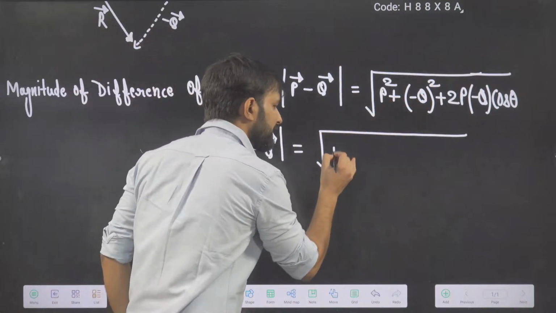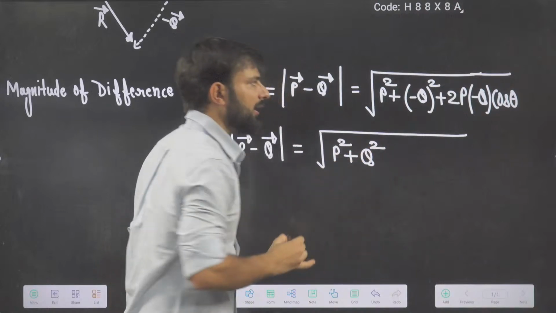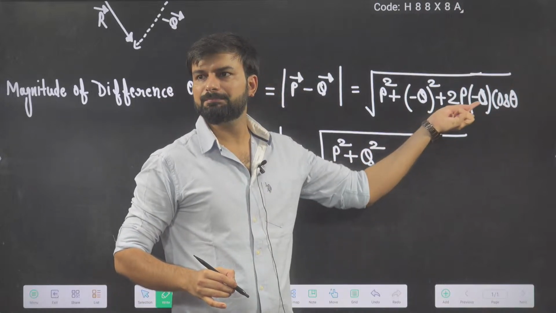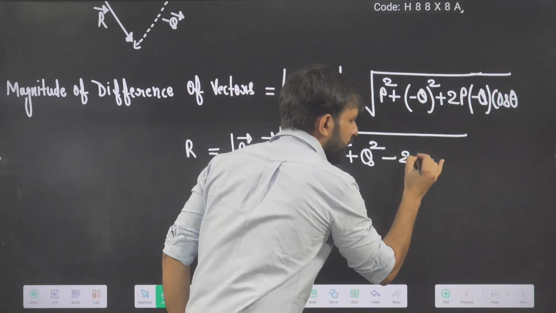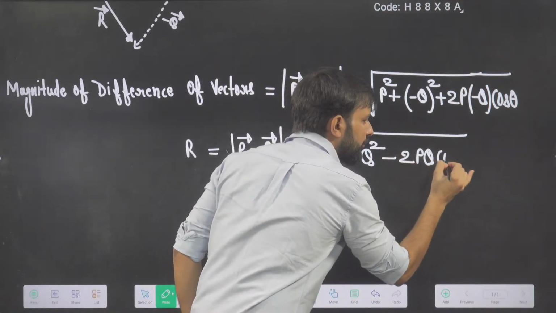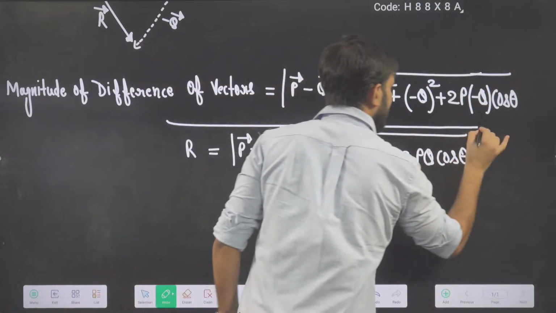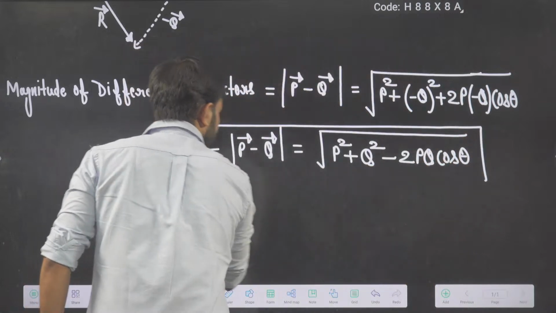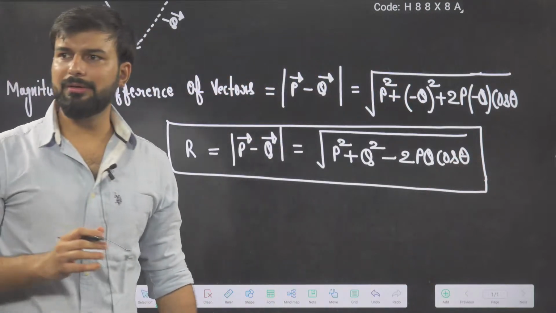So it becomes P square plus Q square, and here minus and plus give minus 2PQ cos theta. This is the formula of the magnitude of the resultant. I hope this is clear to everyone.